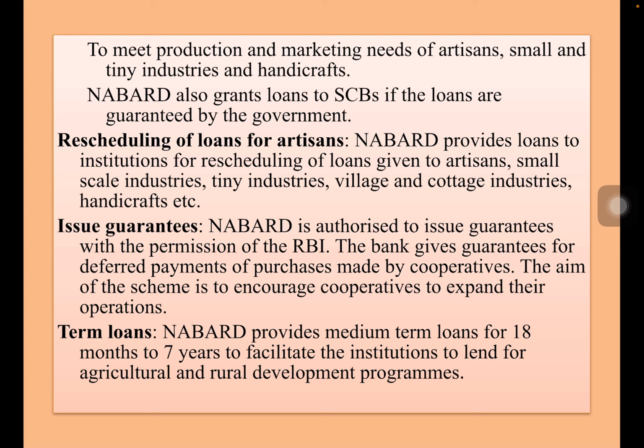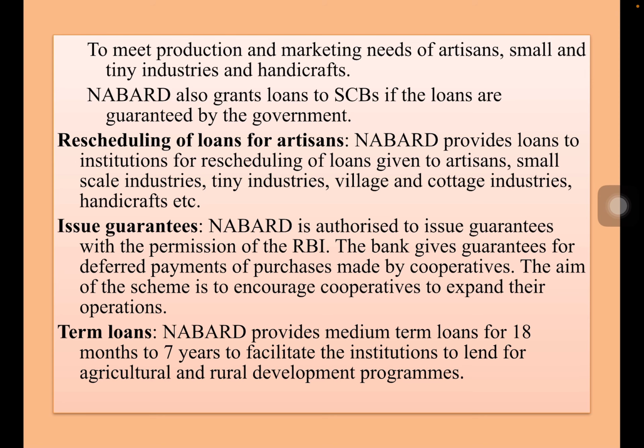And of course, one more thing is that NABARD is always authorized to guarantee, because remember that it is an apex institution that coordinates all the other banks. With the permission of RBI, it gives guarantees for deferred payments of purchases made by cooperatives, and it gives both long term and short term loans. Then medium term loans and long term loans are meant for developmental programs.